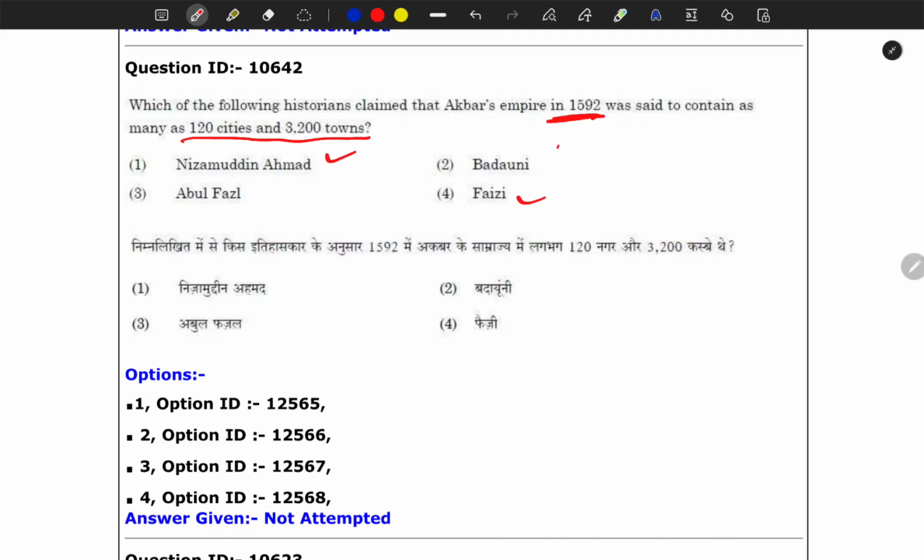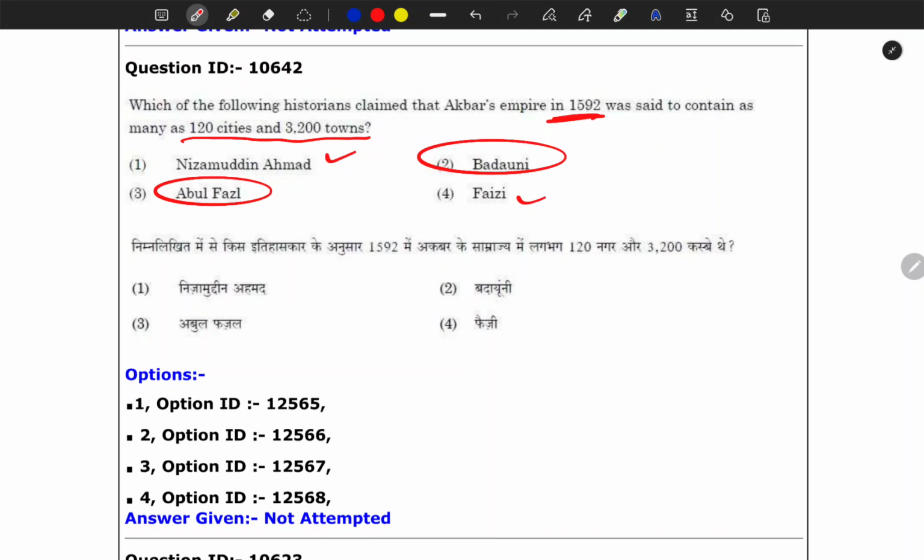Why? Because Abdul Qadir Badaini and Abul Fazal were actually writing about Akbar himself. He was criticizing him and advocating his policies. Okay, so they were much more concerned about Akbar's position in society rather than anything else.